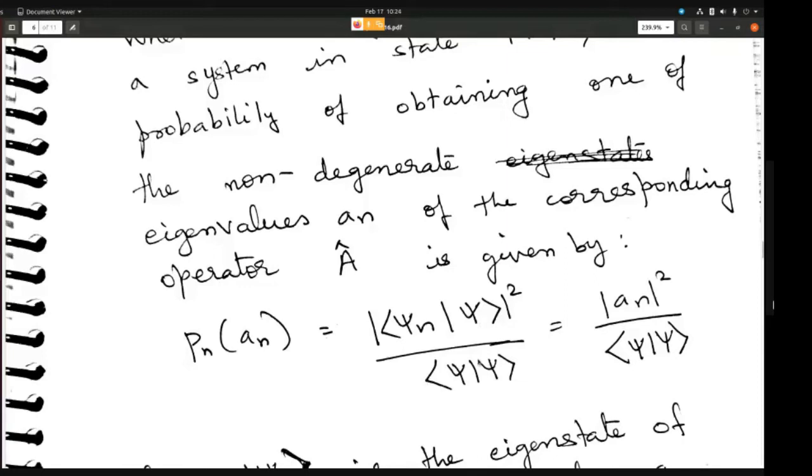Divided by the scalar product of psi. So this term is nothing but your an whole square, and this is your norm of psi. This scalar product of psi, or norm of psi, tells you what the total probability is.